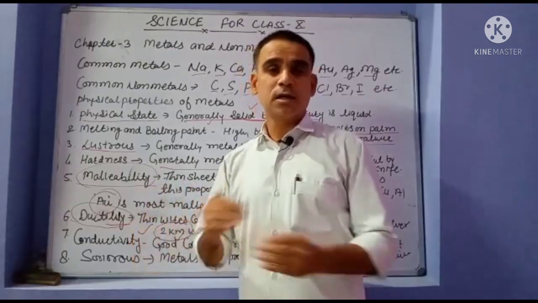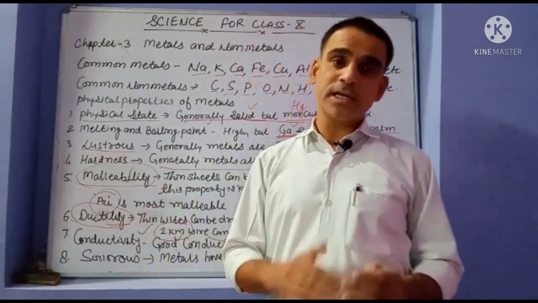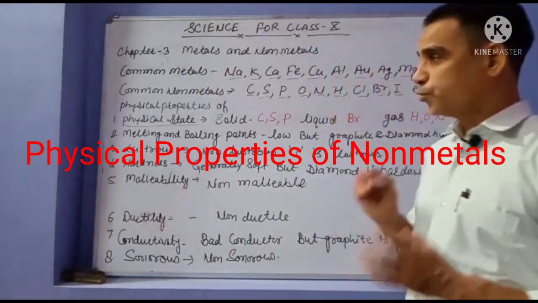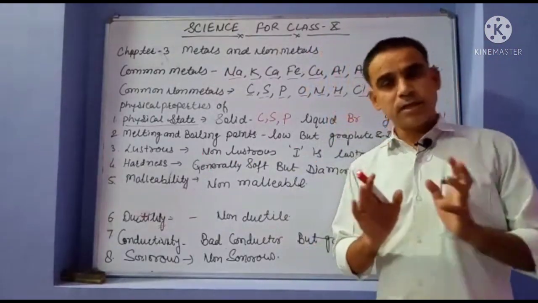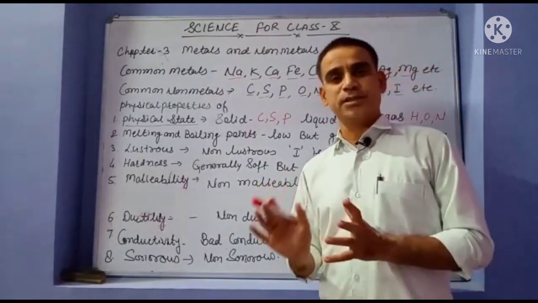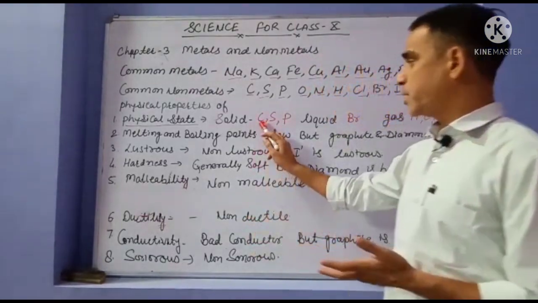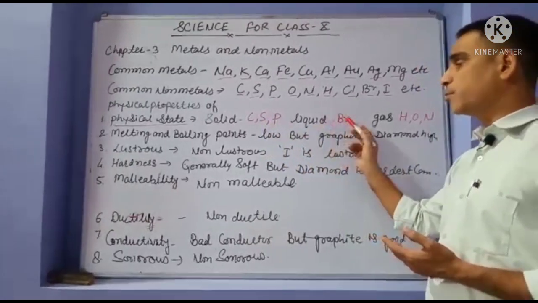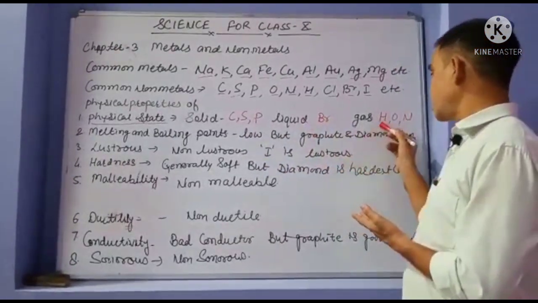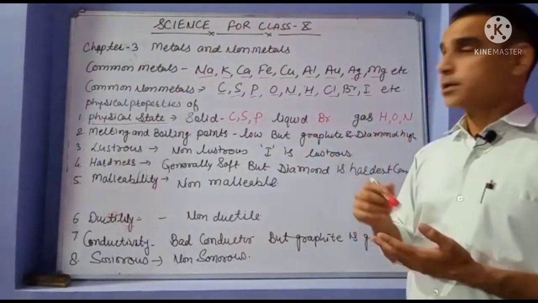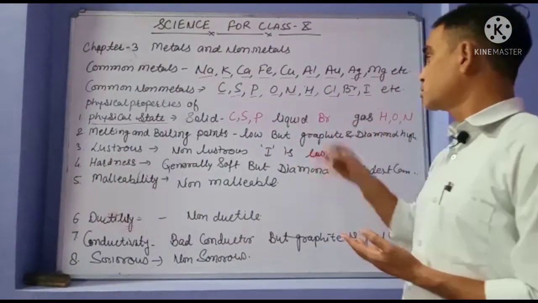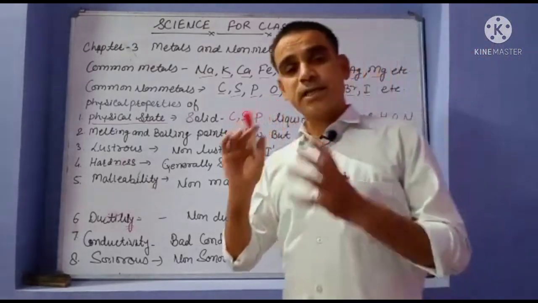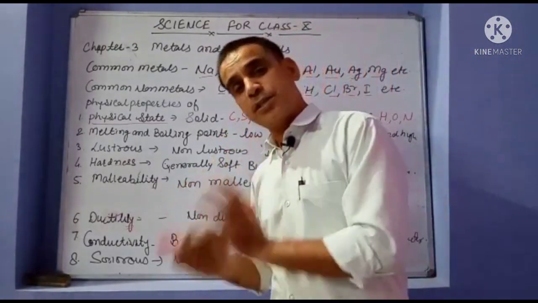Now let's start the properties of non-metals, in comparison with the physical properties of metals. Physical state: generally non-metals are found in 3 states. Solid, for example carbon, sulfur, phosphorus, etc.; liquid, bromine; and gaseous, hydrogen, oxygen, nitrogen, chlorine.